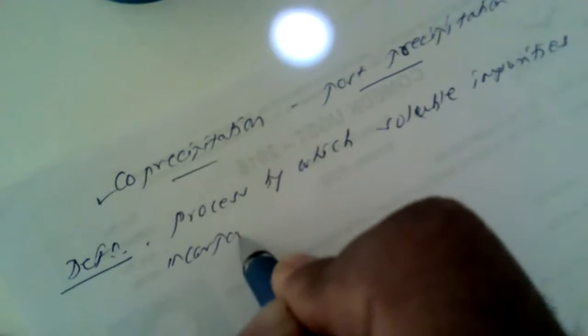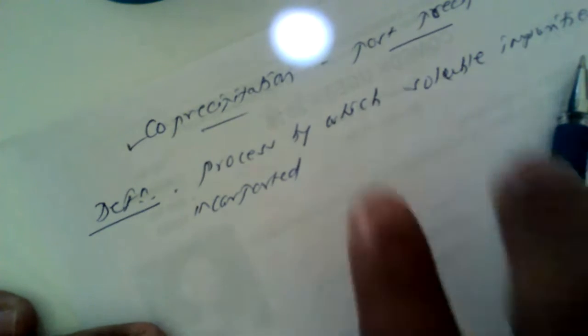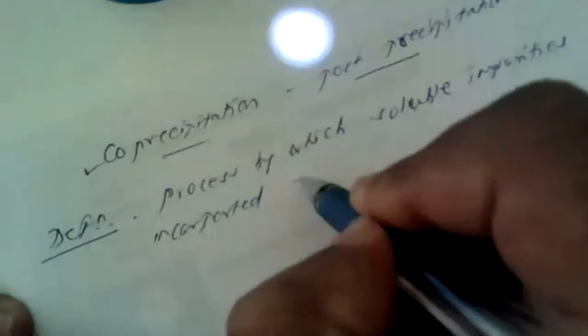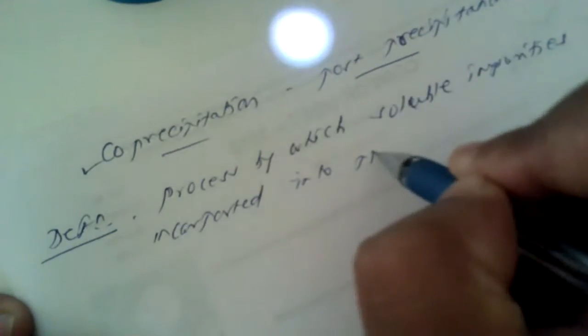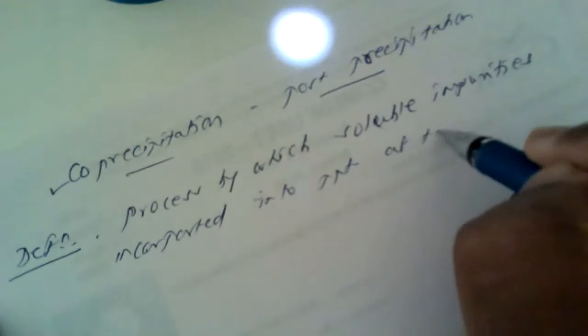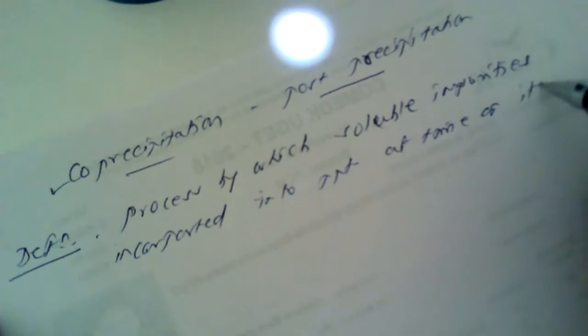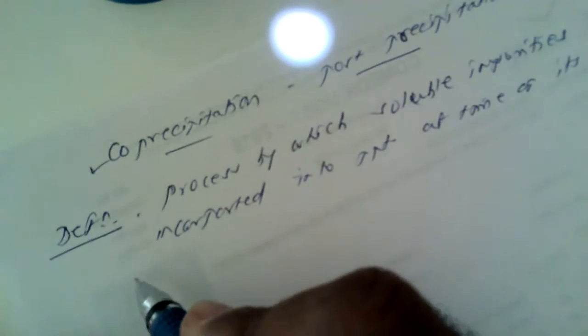Incorporated means they get mixed with the main precipitate. They get incorporated into the main precipitate at the time of its formation, and this is known as co-precipitation.